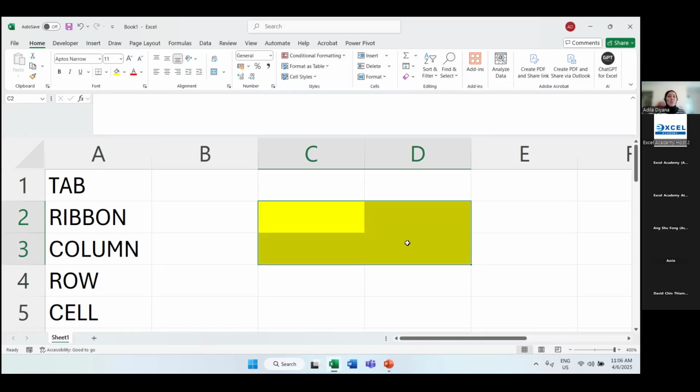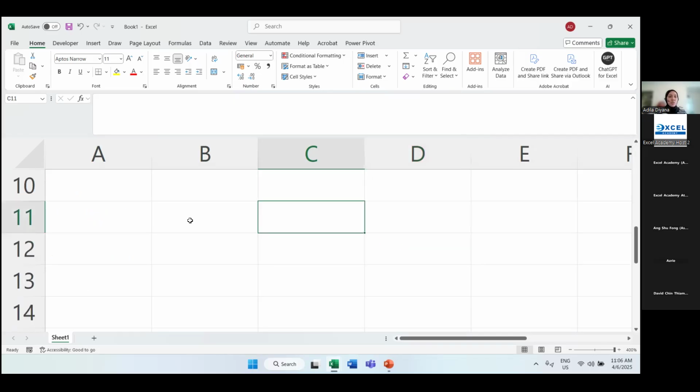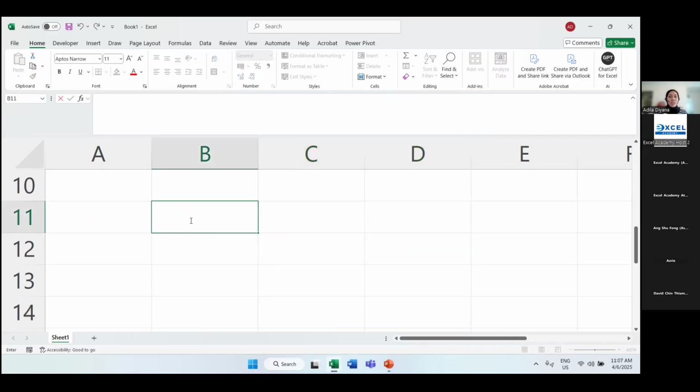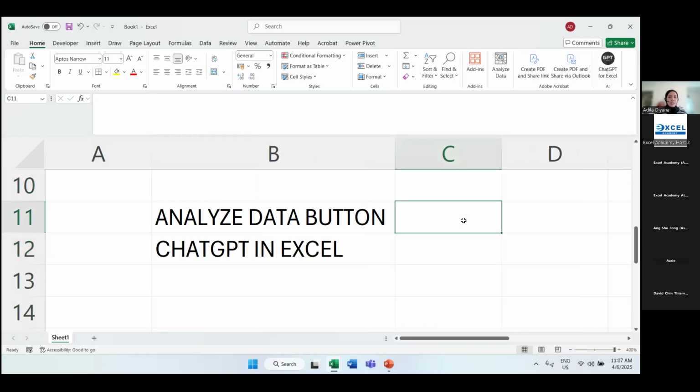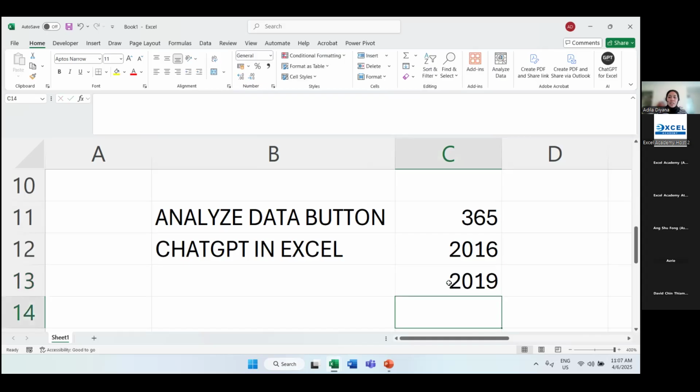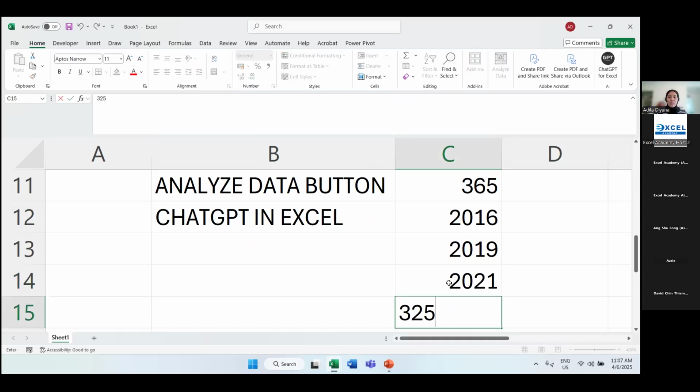Now, before we start, remember I told you we're going to cover 2 things. We're going to cover the analyze data button, and number 2, ChatGPT in Excel. Just to inform all of you, the analyze data button is only available for licensed Microsoft 365. ChatGPT in Excel is available for license 2016 onwards, meaning 2016, 2019, 2021, 365.